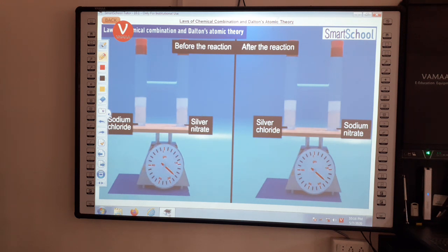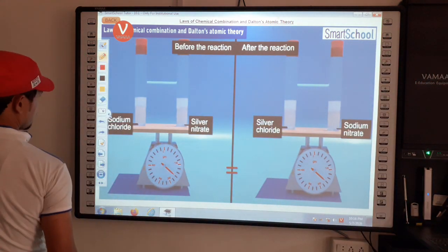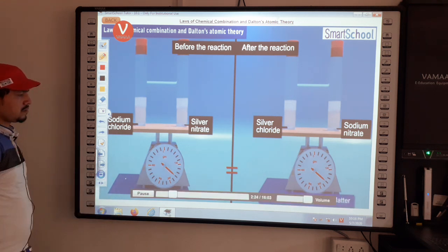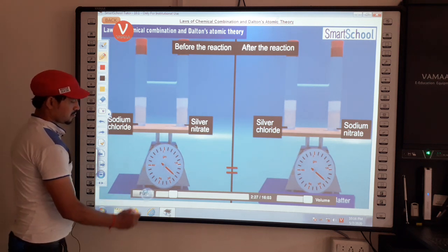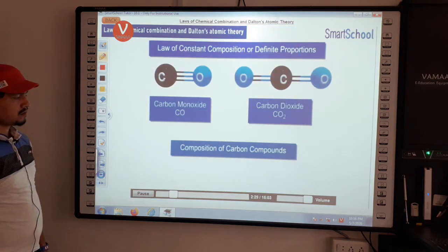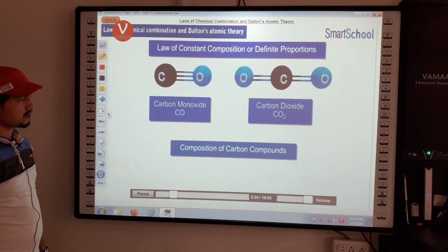Thus we can conclude that when matter undergoes a chemical reaction, the total mass of the reactants is equal to the total mass of the products. That is, during any chemical reaction, matter is neither gained nor lost. Hence, this law is also called the law of indestructibility of matter. Now, let's look at the next law. Law of definite proportions.